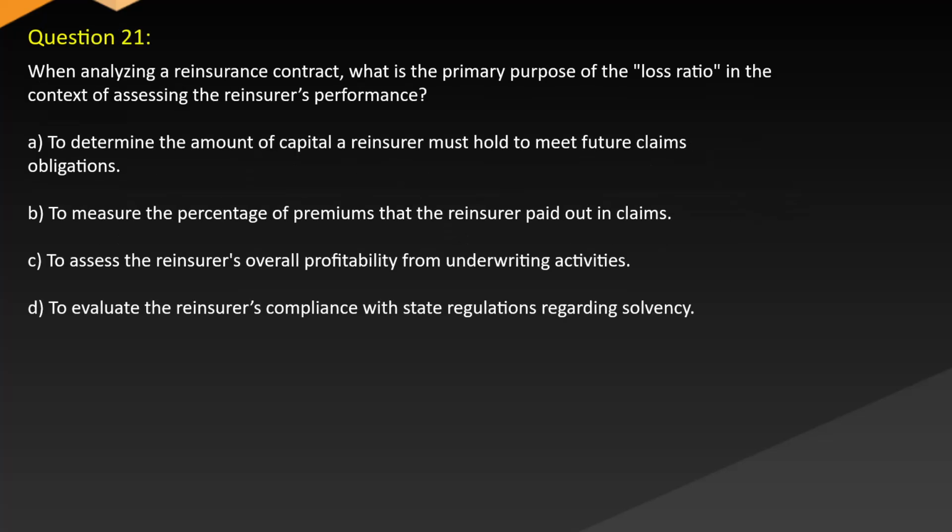Question 21. When analyzing a reinsurance contract, what is the primary purpose of the loss ratio in the context of assessing the reinsurer's performance? A. To determine the amount of capital the reinsurer must hold to meet future claims obligations. B. To measure the percentage of premiums that the reinsurer paid out in claims. C. To assess the reinsurer's overall profitability from underwriting activities. D. To evaluate the reinsurer's compliance with state regulations regarding solvency.